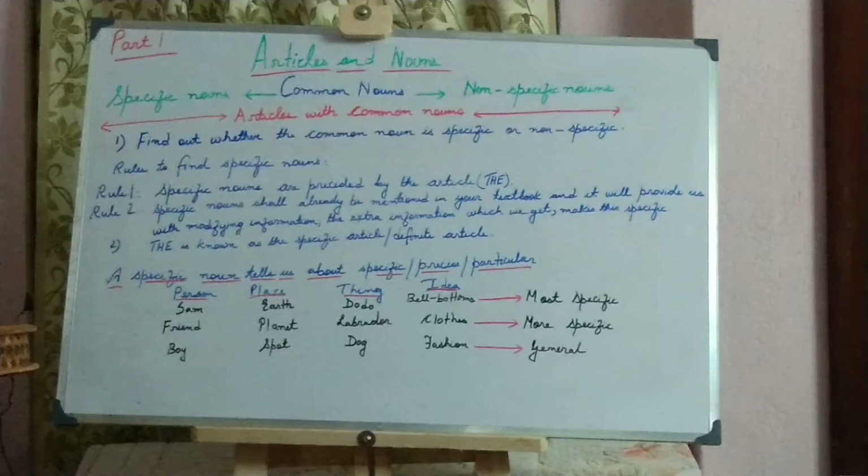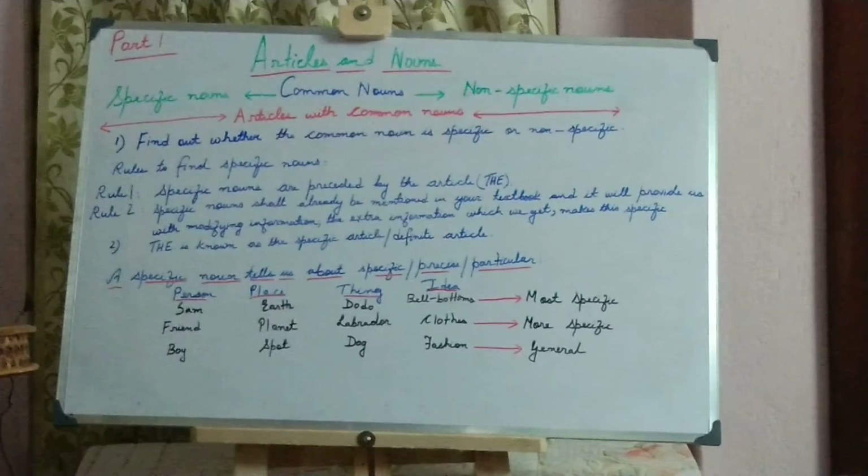Suppose under the column person we have the most specific noun as Sam, the most specific place as earth, the most specific thing as dodo, the most specific idea as bell bottoms. Now let us come to another subheading, that is more specific nouns. Under the heading of persons, we have friend, place is planet, thing is Labrador, idea is clothes. Coming to the last subdivision, we have the general specific nouns.